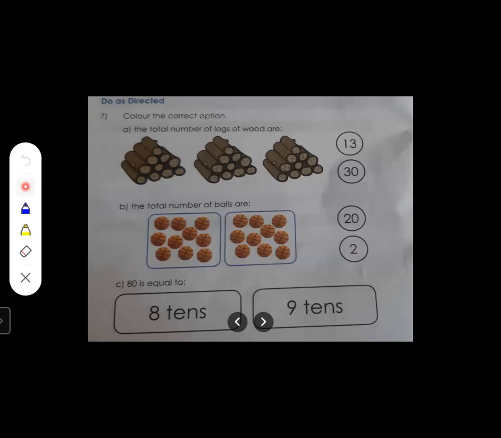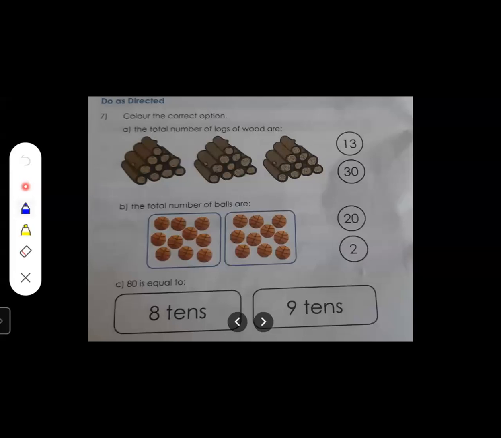Okay. So over here, first A1, what is given? The total number of logs of wood are dash. Now over here, logs of wood are given. How many is it? Total number is how many? So we have to count it and we have to color it. Okay. So let's start over here. 1, 2, 3, 4, 5, 6, 7, 8, 9, 10.